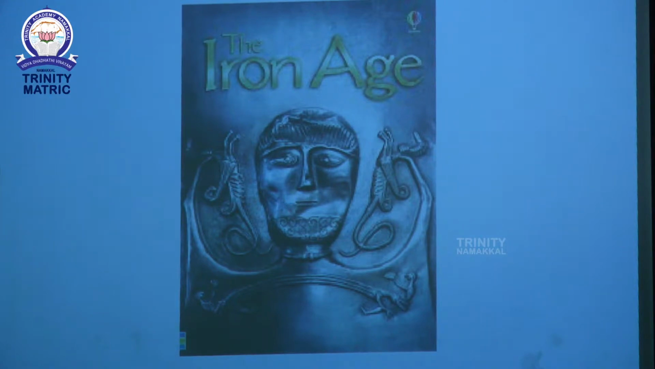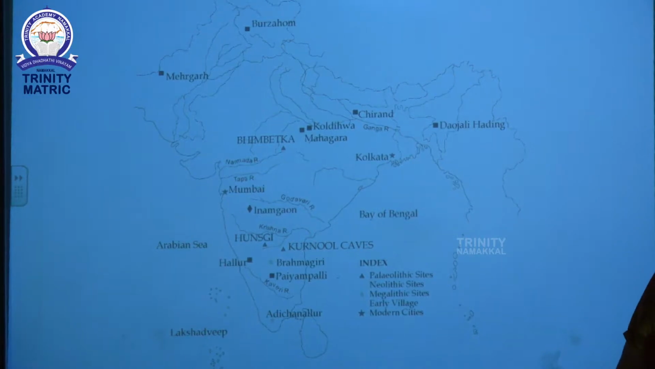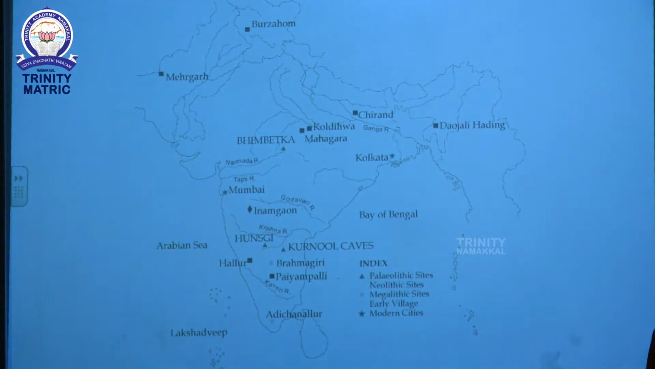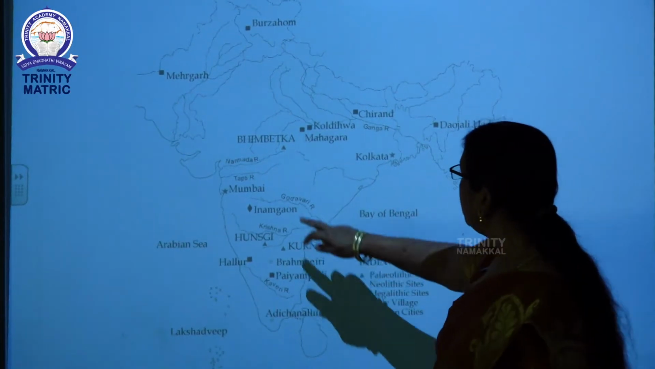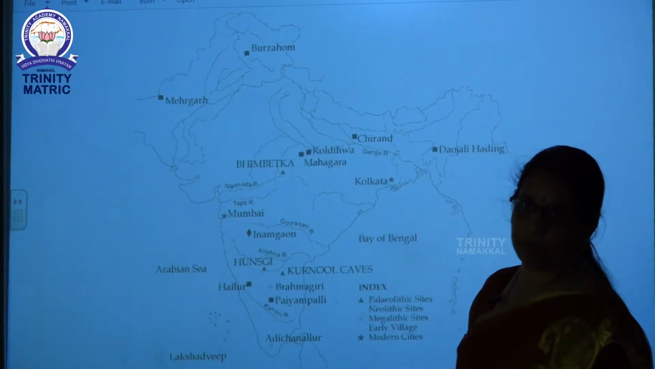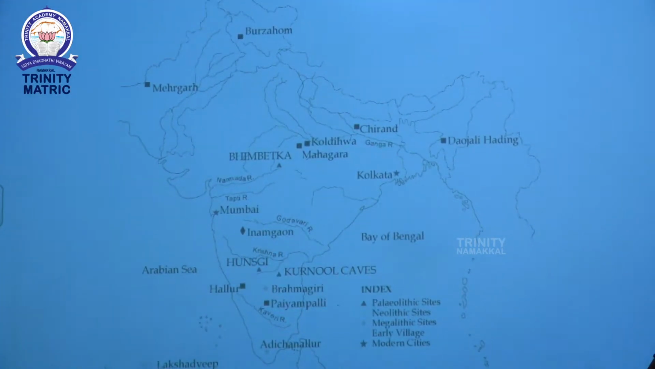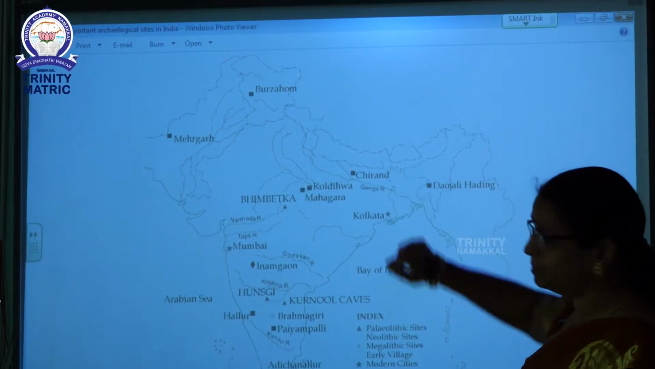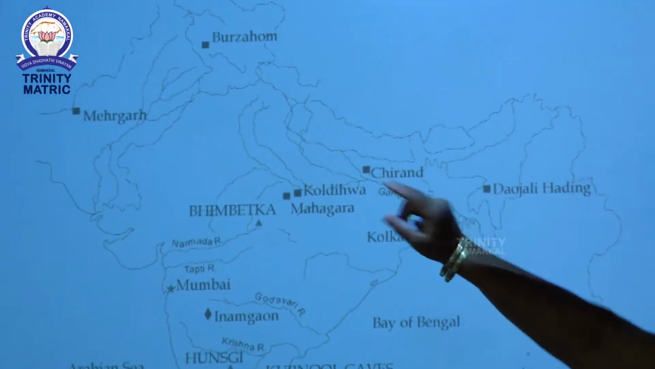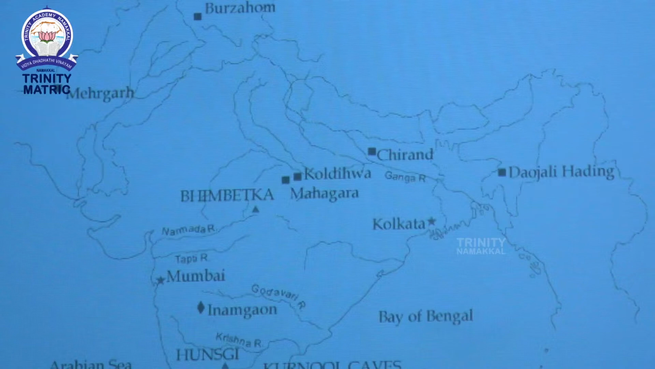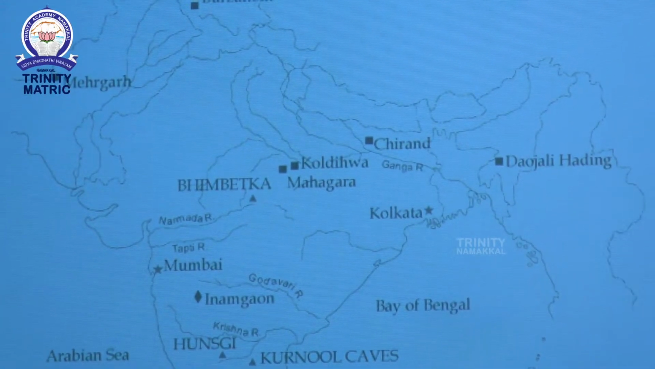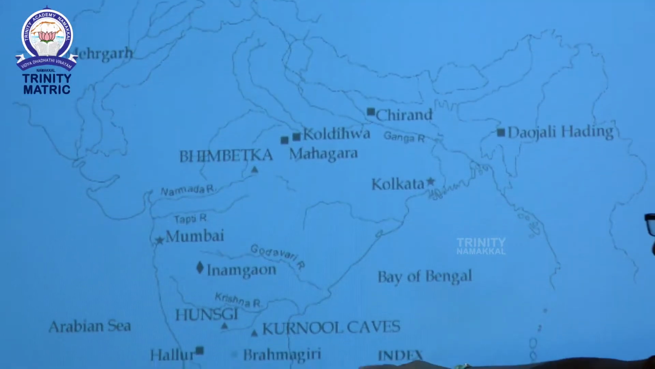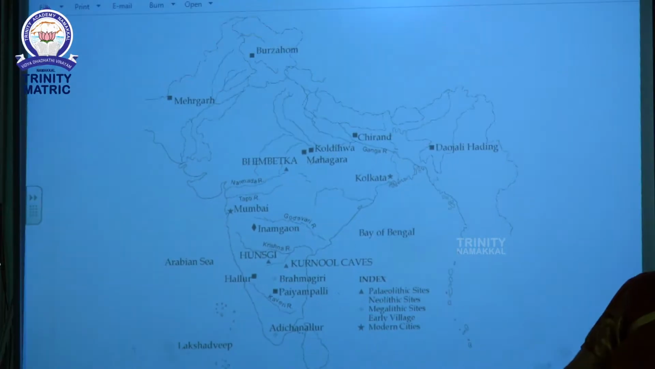Now, let us see the major excavated sites of India according to the age. First, the Old Stone Age, that is Attirampakkam, Bhimbetka and Hunsgi Valley. Next one is the New Stone Age, that is Neolithic Age: Burzahom, next Mehrgarh, Koldihwa, Chirand, Maski, Daojali Hading, Brahmagiri and Paiyampalli. These are all the sites of the New Stone Age.